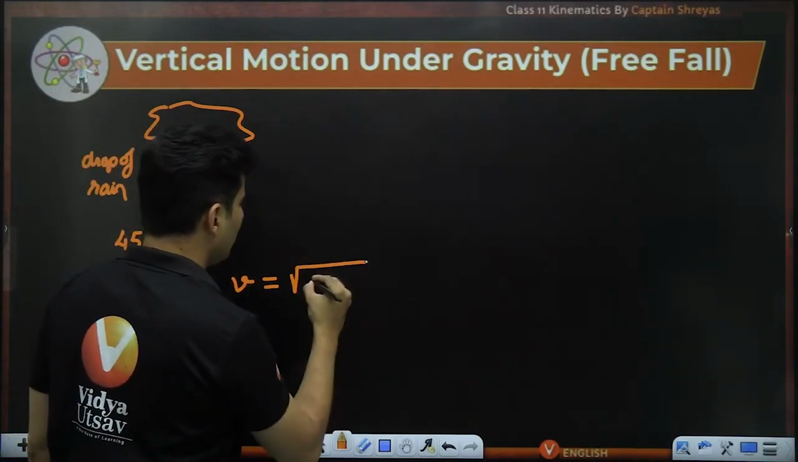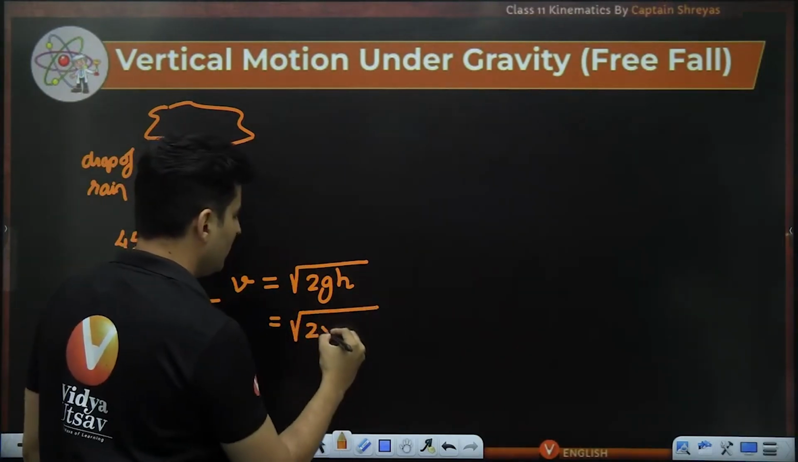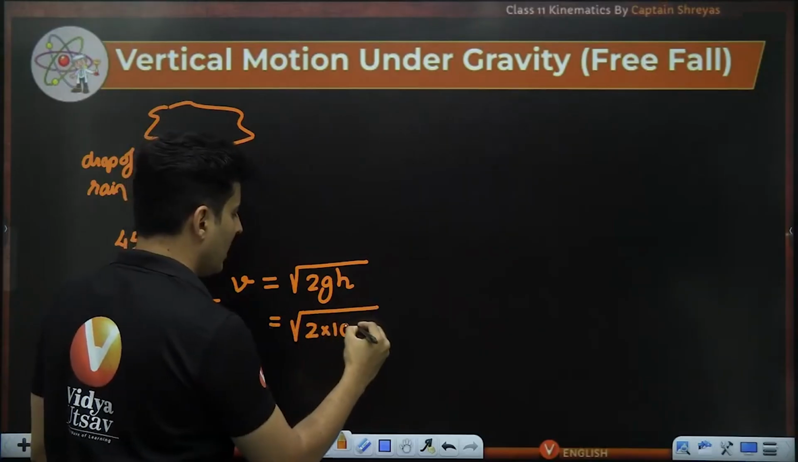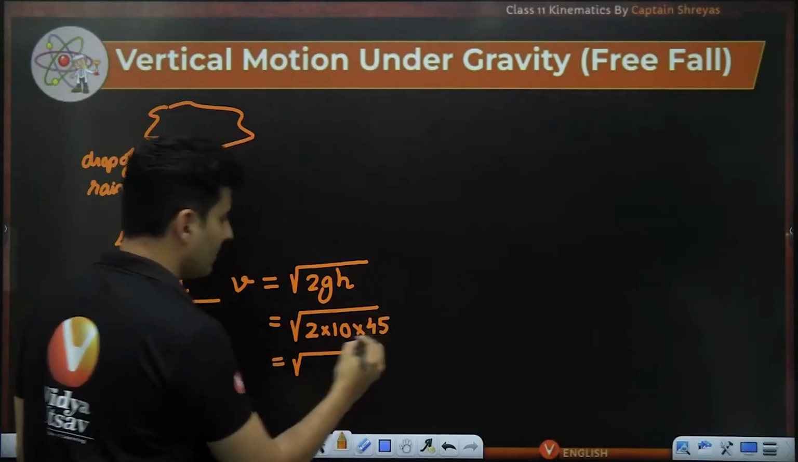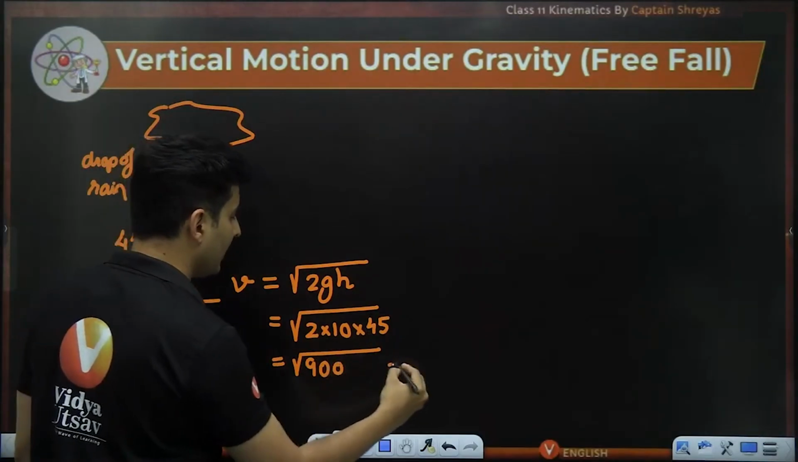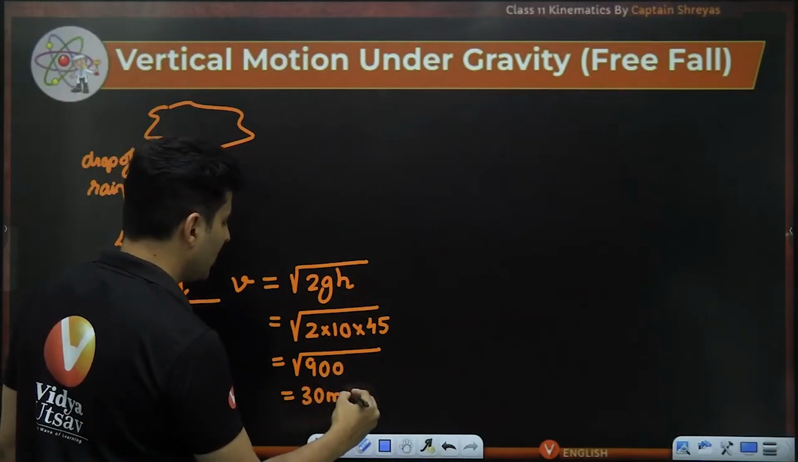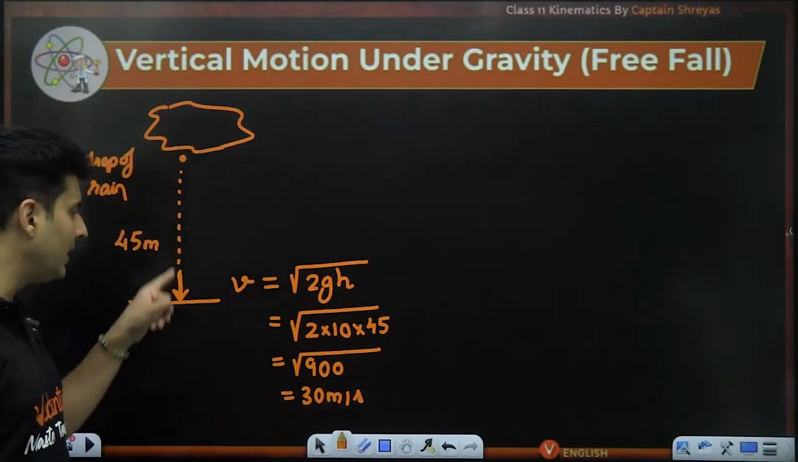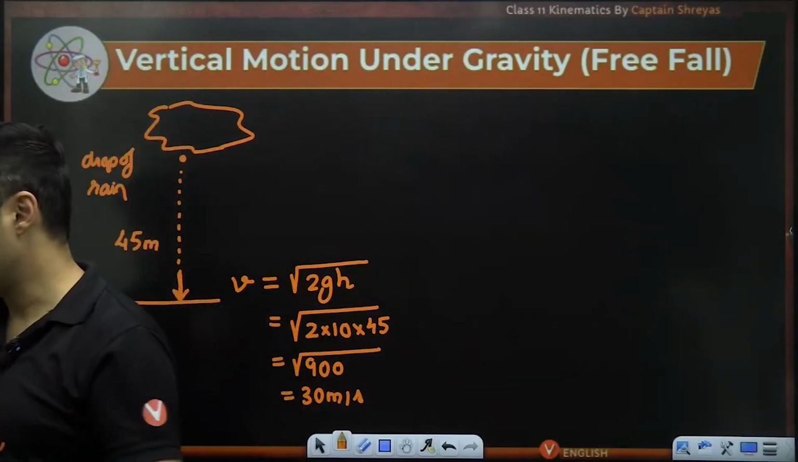So this will be root of 2gh. The g value is nothing but 10. Height is nothing but 45. So 45 into 2 is 90. 90 into 10 is 900. 900's root is nothing but 30. So 30 meters per second will be the speed of impact.